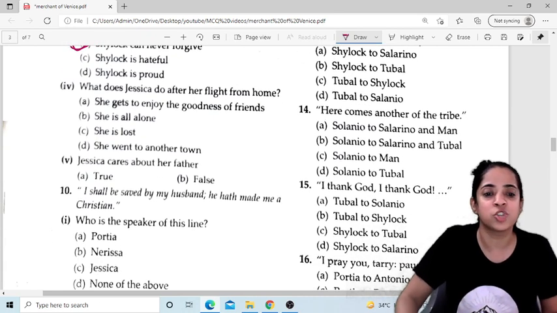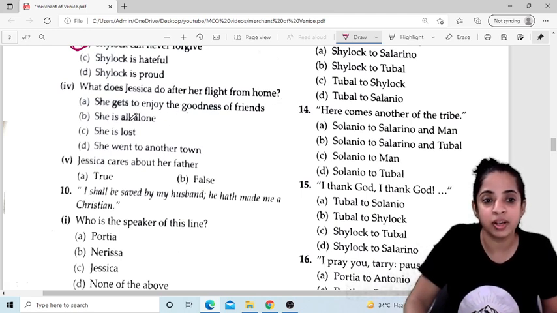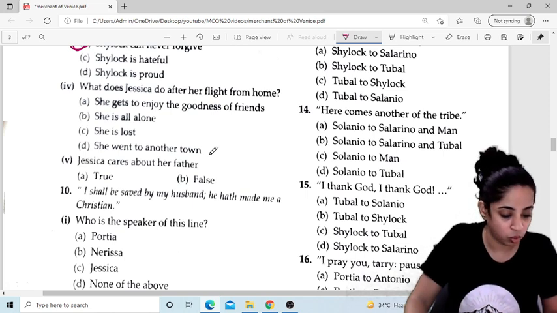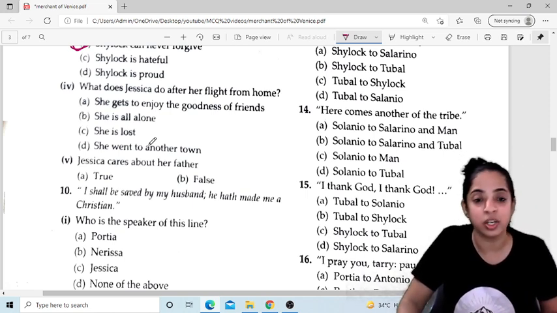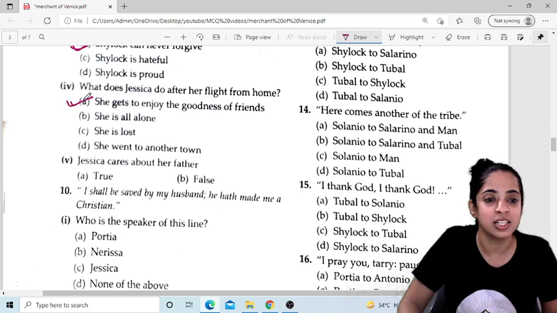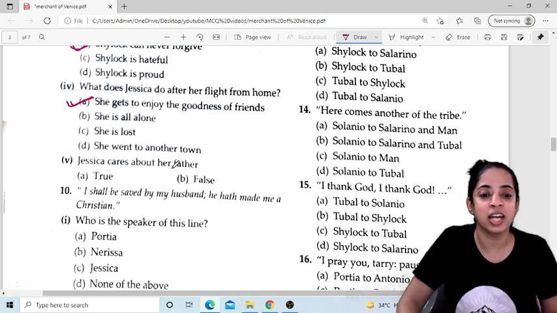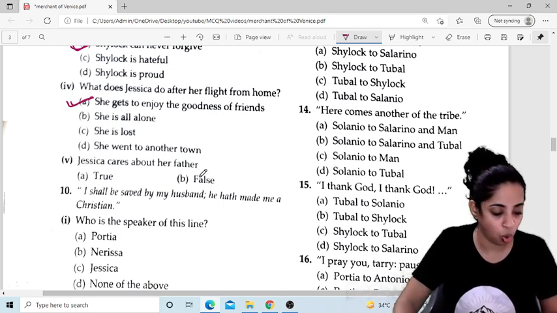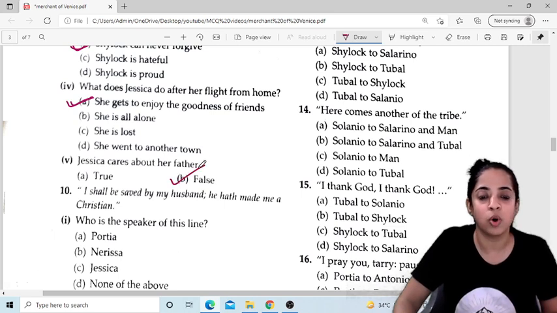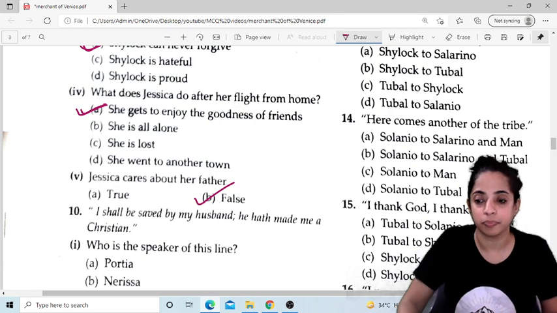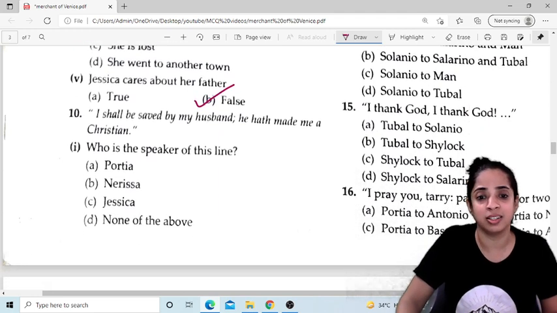Now, what does Jessica do after her flight from home? She gets to enjoy the goodness of friends. She's all alone, she's lost, or she went to another town. So, what is the answer? She gets to enjoy the goodness of friends. Our answer is A. Jessica cares about her father. Is it true or false? It is false. She doesn't care about her father now, because she knows how her father is.